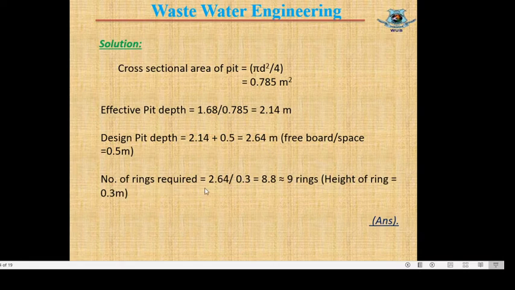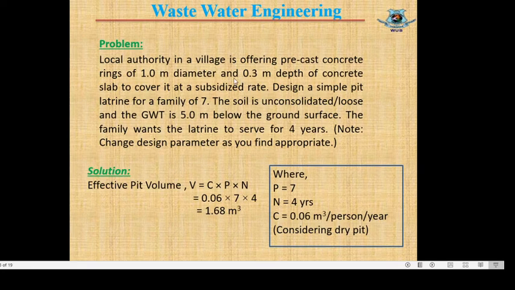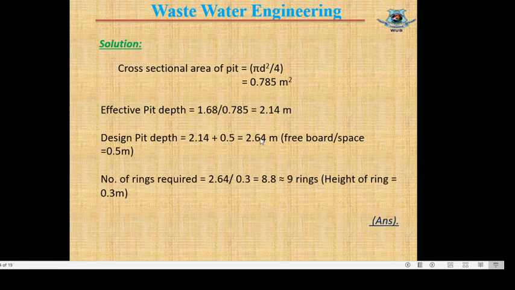So number of rings required equals total depth divided by depth of one ring. Total depth equal to 2.64 meter, and height of one ring stated in the question equal to 0.3 meter depth concrete slab or ring. So number of rings equal to 8.8, which we increase in round figure to 9 rings.